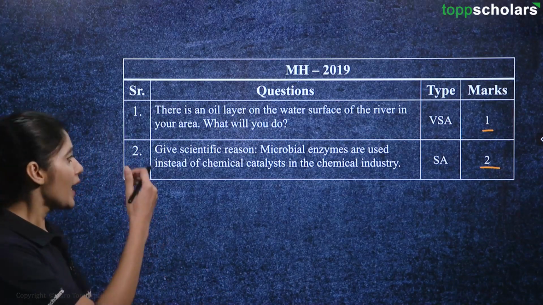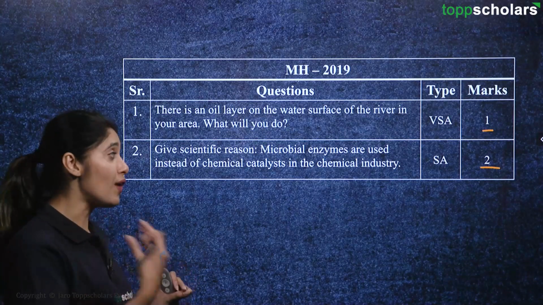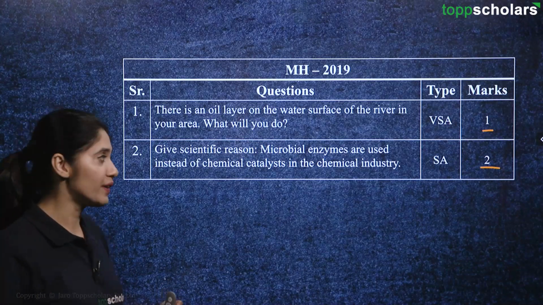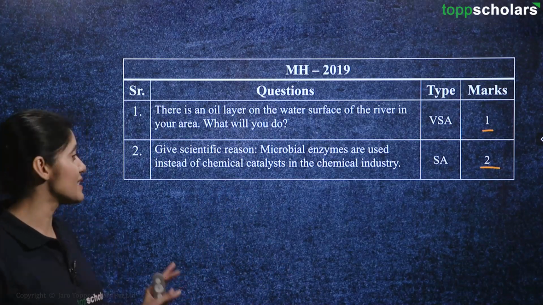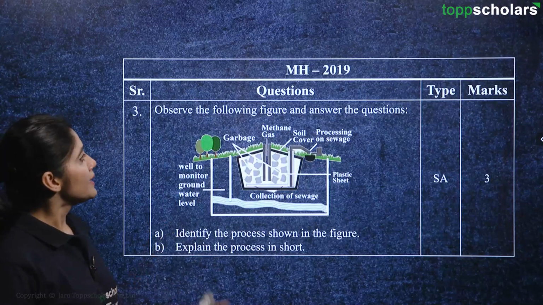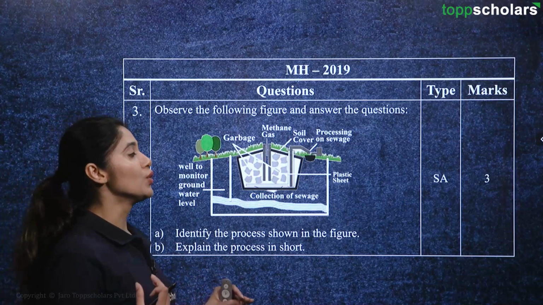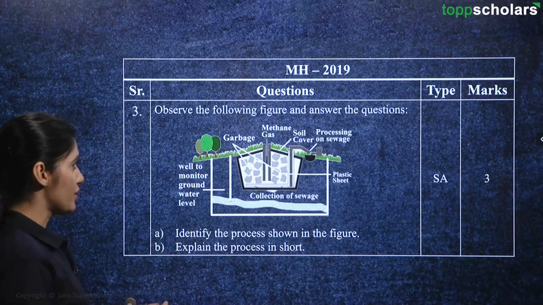So there are a lot of advantages of using microbial enzymes instead of chemical catalysts in the industry. You can enlist all those things and give them as a reason for why chemical industries prefer to go for microbial enzymes instead of chemical catalysts. Okay. Then there is this question of 3 marks which is going to be very, very important for you.